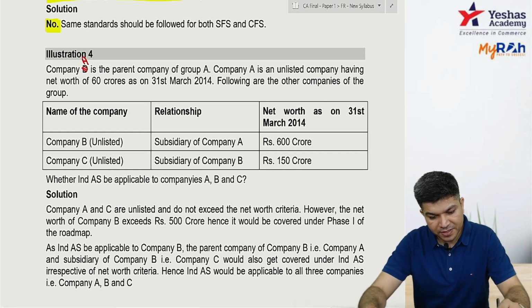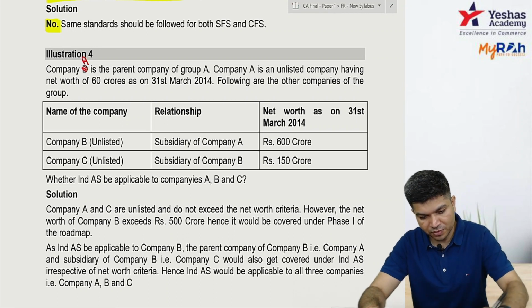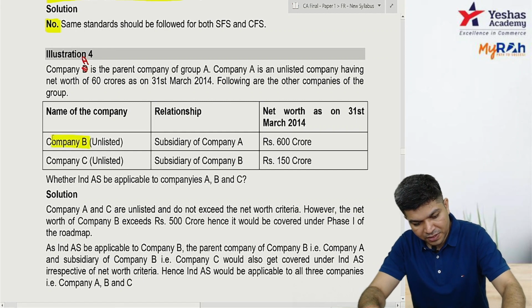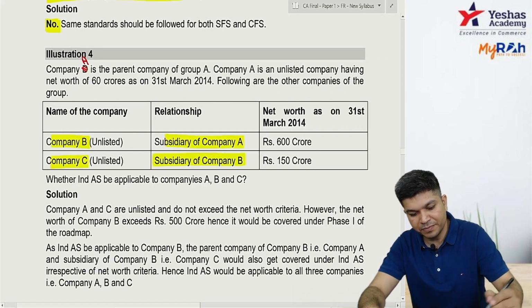A is an unlisted company with a net worth of 60 crores. The other companies are B, an unlisted subsidiary, and C, a subsidiary of B. So B is a subsidiary of A, and C is a subsidiary of B.